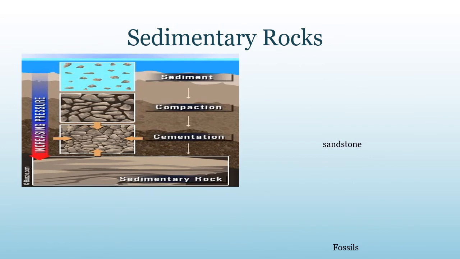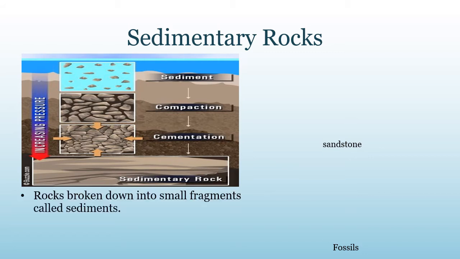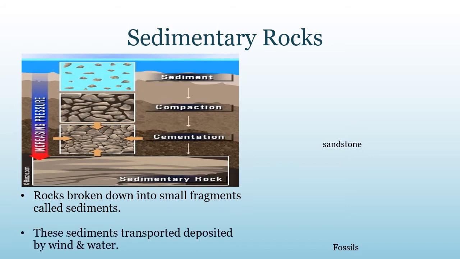Next is sedimentary rocks. When rocks roll down, crack and hit each other and are broken down into small fragments, these smaller particles are called sediments. These sediments are transported and deposited by wind, water, etc. somewhere, and these loose sediments are compressed and hardened to form layers of rocks.